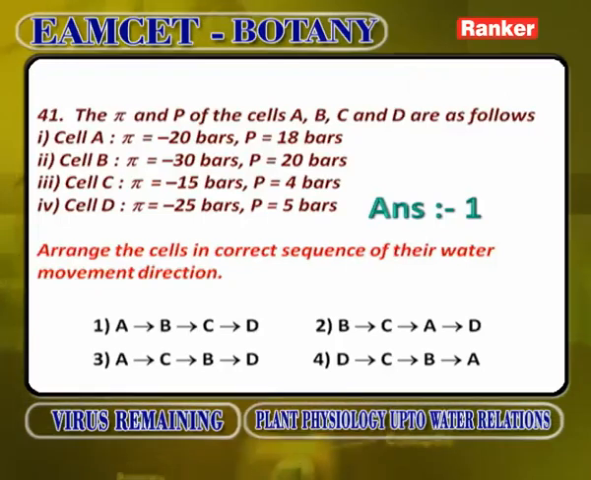This is according to the water potential gradients, water potential differences. Cell A minus 2 bars, cell B minus 10 bars, cell C minus 11 bars, cell D minus 20 bars. So, movement of water is always from A to B, B to C, C to D. First option.